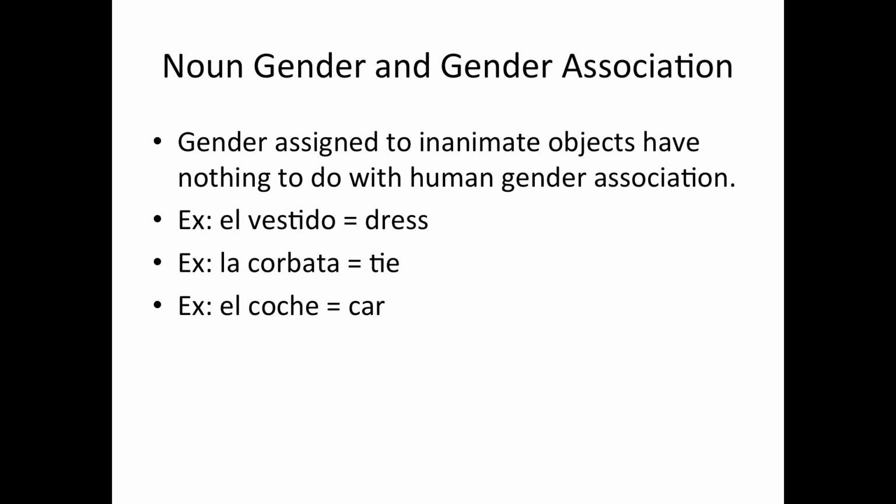Alright? So vestido, which means dress, is actually a masculine noun. It has the article el in front of it. Now let's look at our next example. Corbata. Corbata means tie, and typically people will associate a tie with a man, right? So the problem here is that I don't want you to think about associating gender with nouns with people. So corbata is a feminine noun. It has la in front of it. That's the definite article. La corbata.